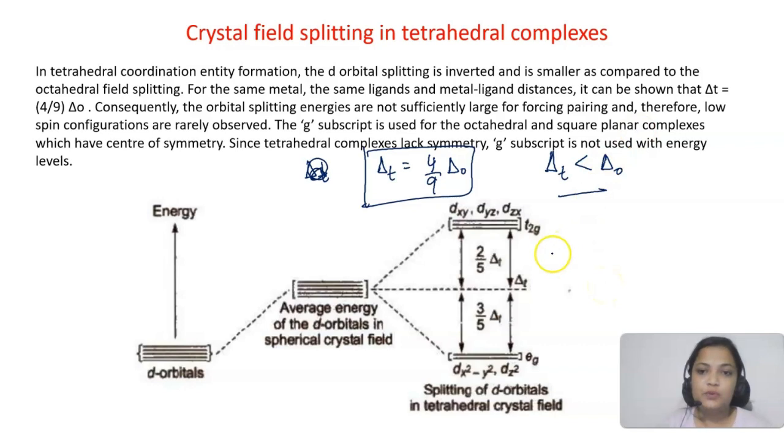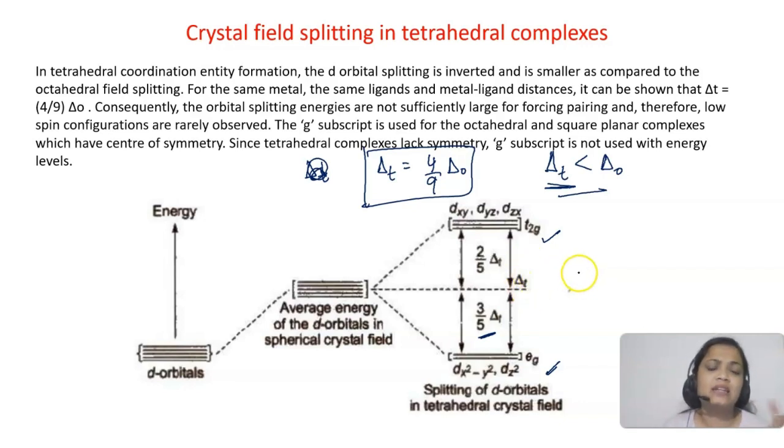In this case, you can see the eg orbitals have lower energy than the t2g orbitals. They are lowered in energy by 3/5 delta t, and the t2g orbitals go up by 2/5 delta t. Keep that in mind. And one more thing, try to understand that delta t is less than delta naught, so the splitting energies are not sufficiently large for forcing pairing.